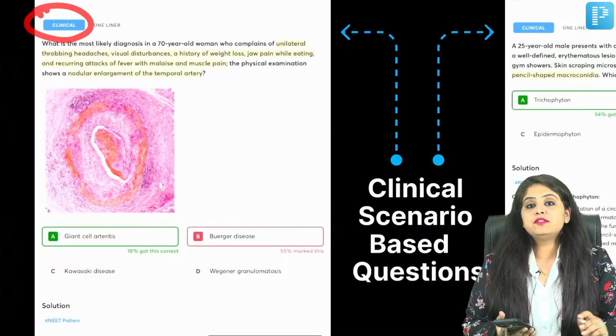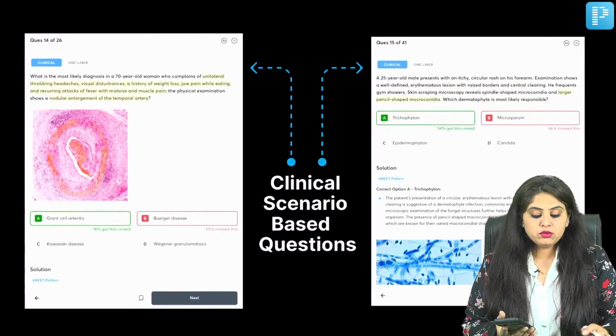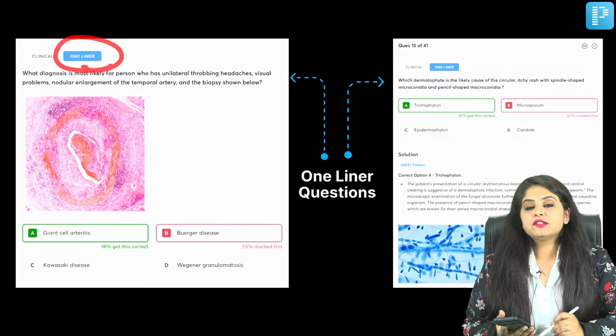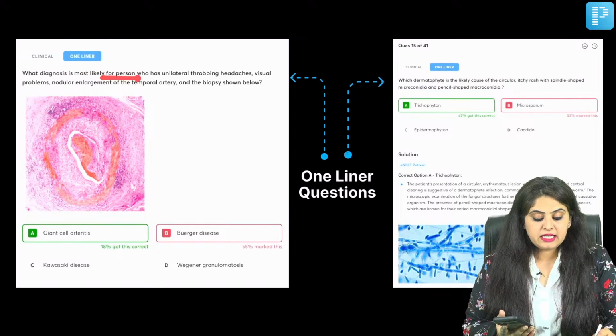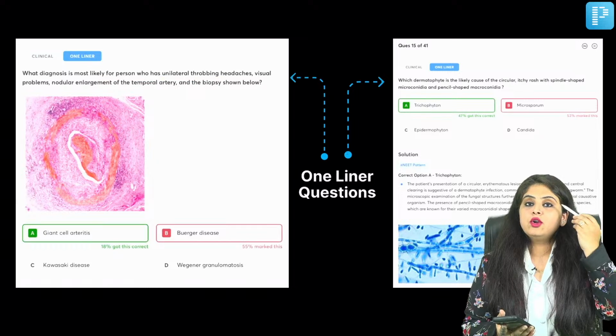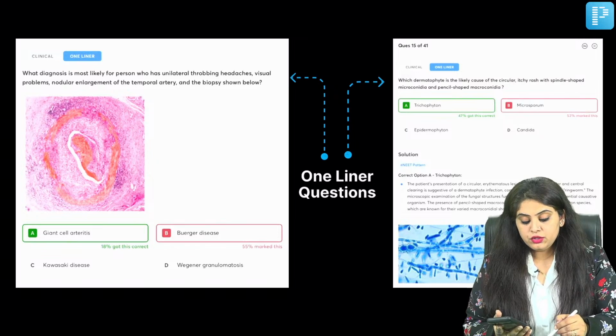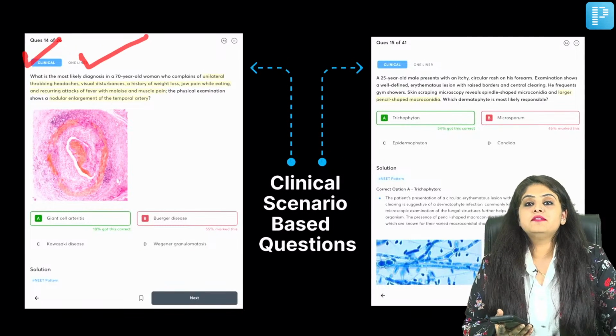This is one kind of a clinical question. Now if you want to see what is going to be the one-liner version of it, if you come over here, this is the one-liner version of it. You've got the entire question in just one line. Nodular enlargement of temporal artery with unilateral headache. What is the diagnosis? So you've got both things. You've got the clinical aspect also, you've got the one-liner aspect.